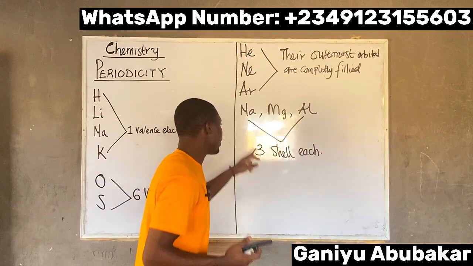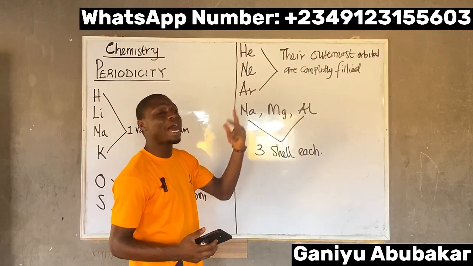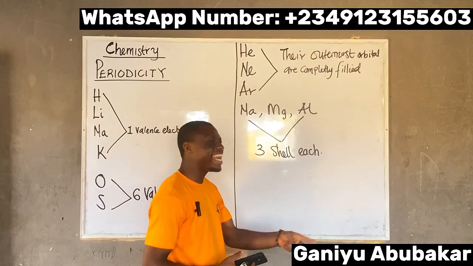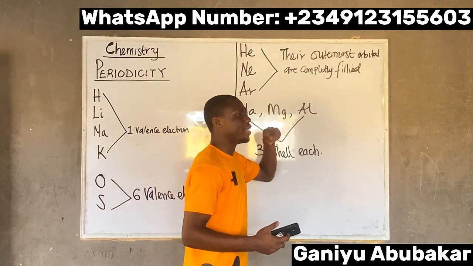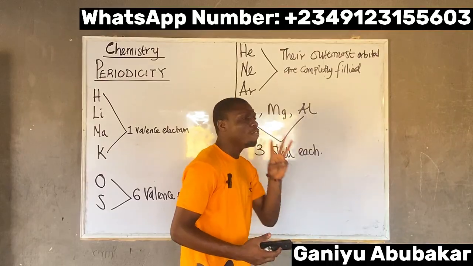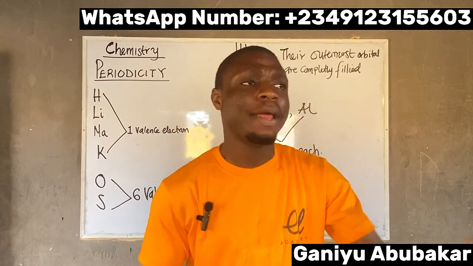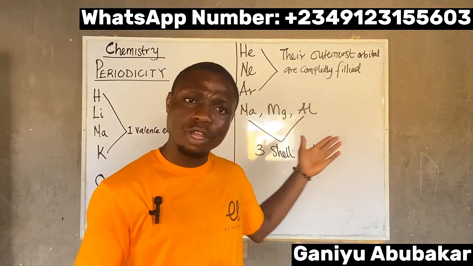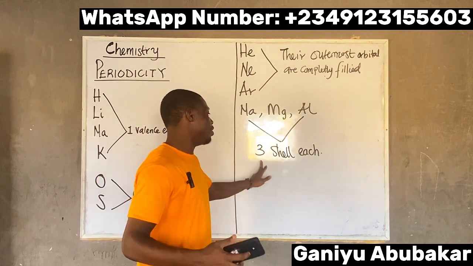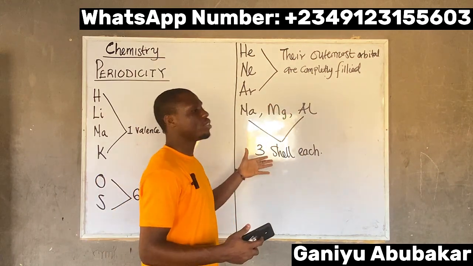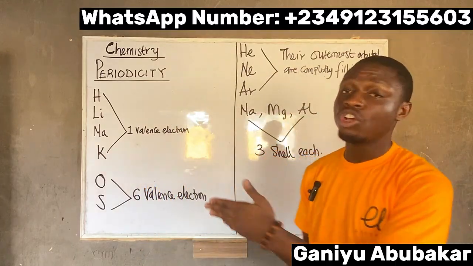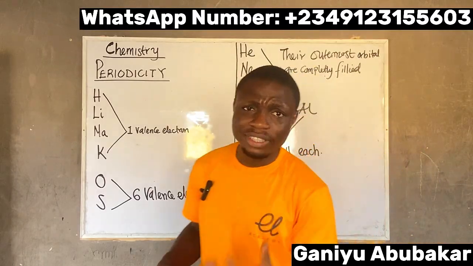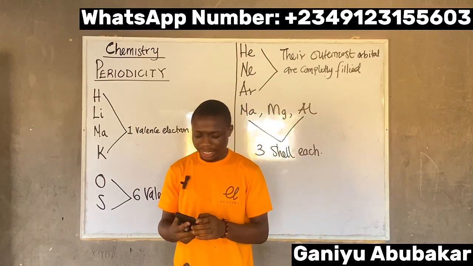So sodium contains K, L and M shells. Magnesium contains K, L and M shells. Aluminium contains K, L and M shells. For this similarity, they show periodicity. Why? Because they possess a repeating pattern. They have a property common between them, that is, three shells each. So I can say that these three undergo periodicity. This is how you find the concept of periodicity, as I explained.